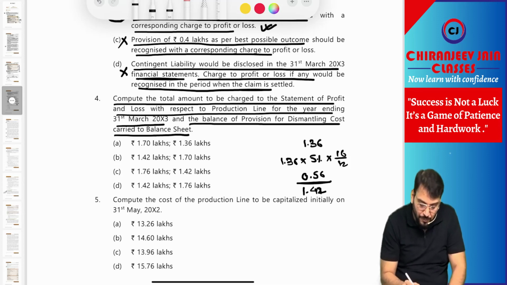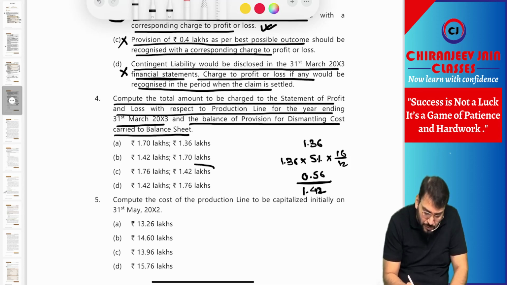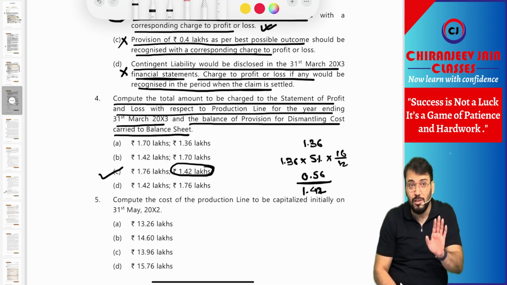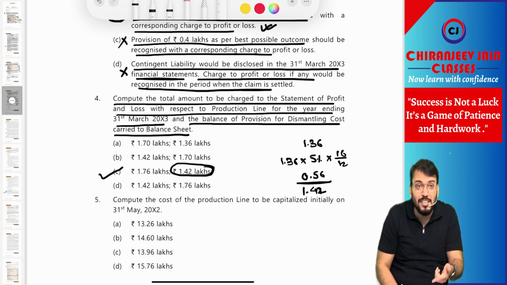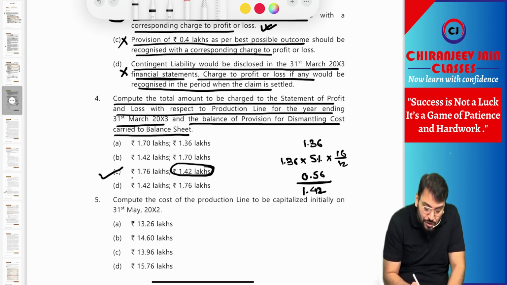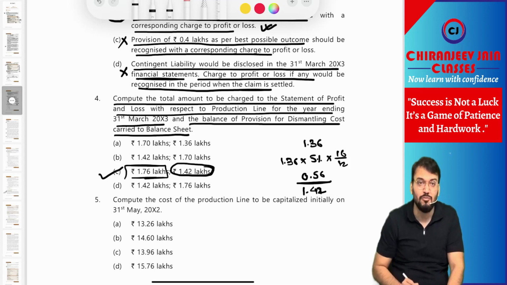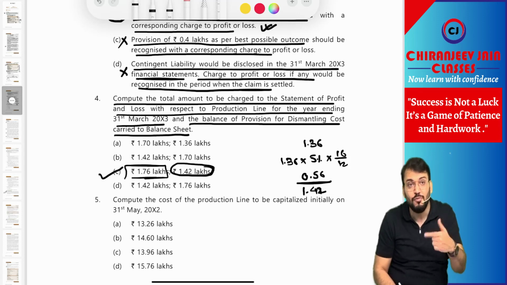Correct, 1.42. So can you see the best option is this 1.42? Of course this is only correct, means you can be smart enough to identify which one is correct, but reasoning is required. You can't say only this, because the reason needs to be given for this also, how you have calculated this.